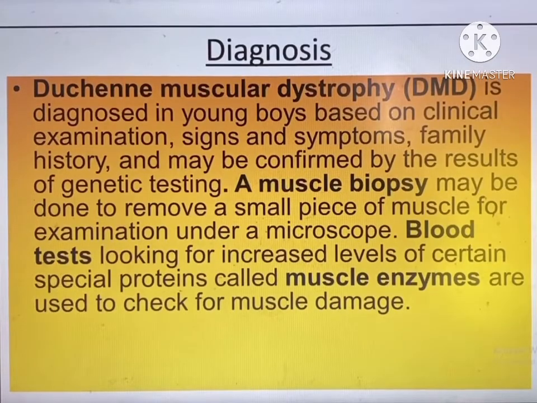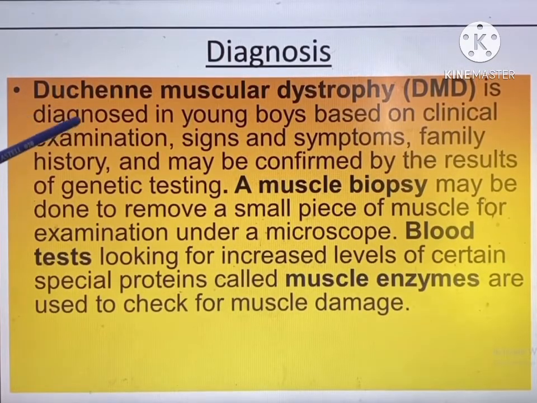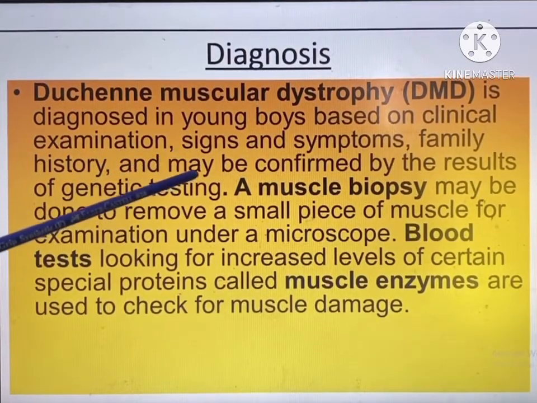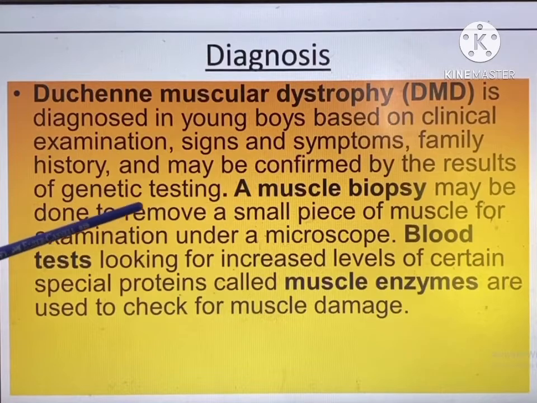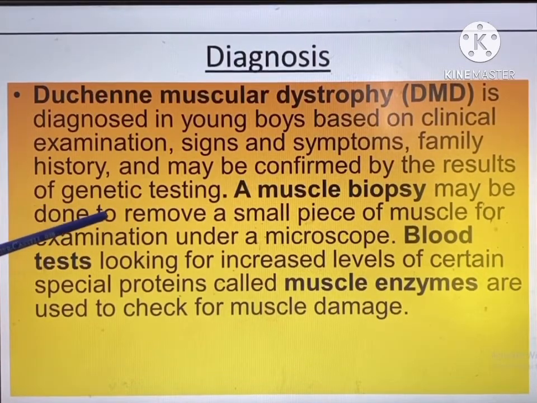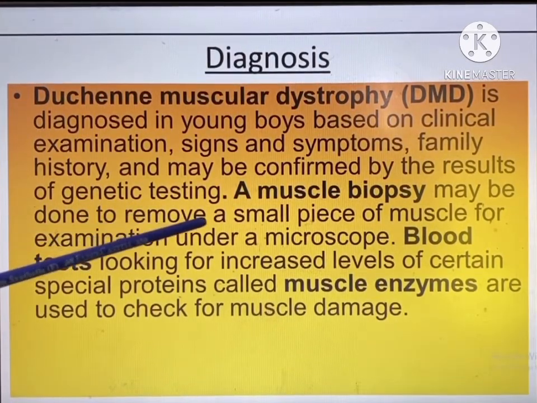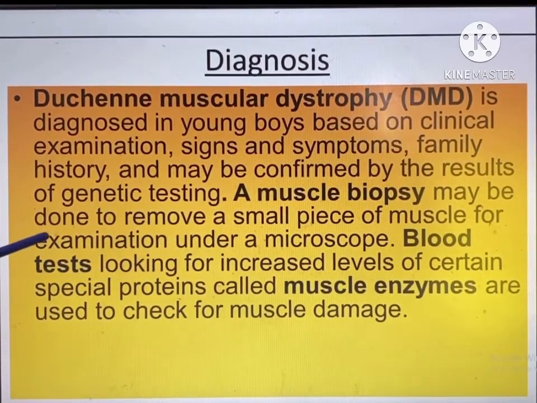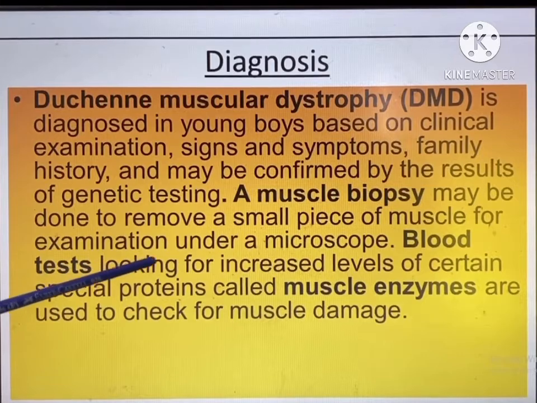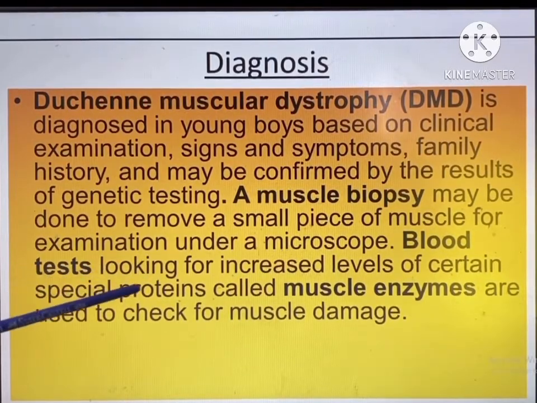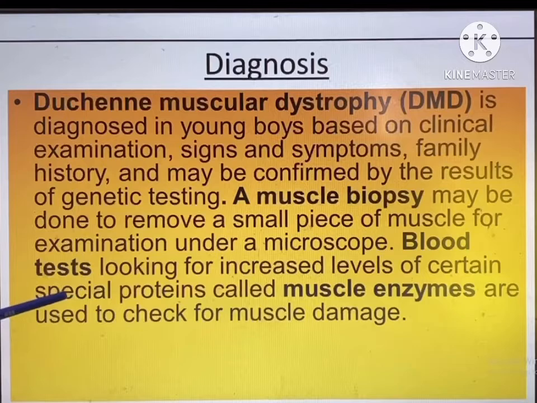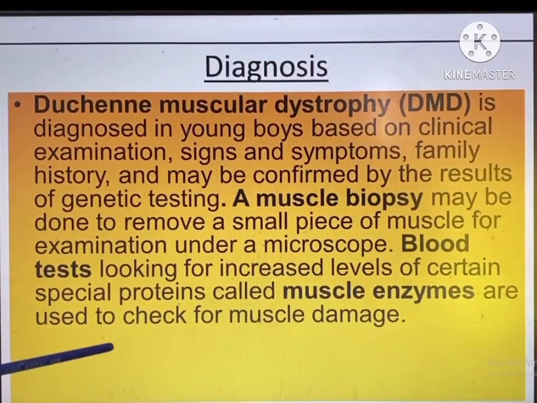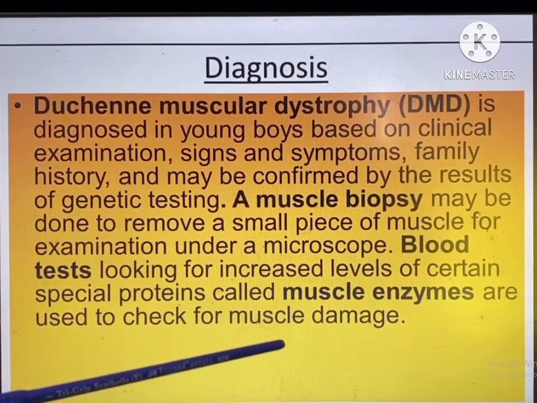The disease can be diagnosed in young boys based on clinical examination, signs and symptoms, and family history, and may be confirmed by the results of genetic testing. A muscle biopsy may be done to remove a small piece of muscle for examination under a microscope. Blood tests looking for increased levels of certain special proteins called muscle enzymes are used to check for muscle damage.